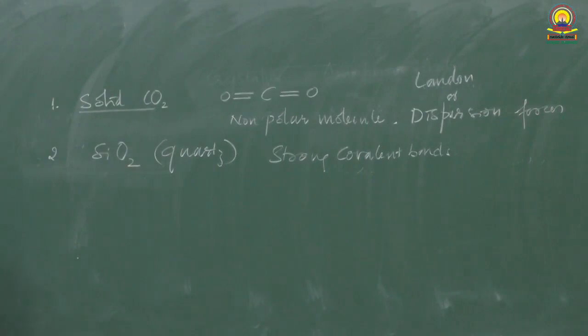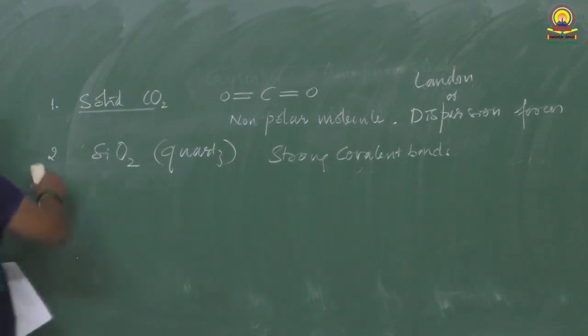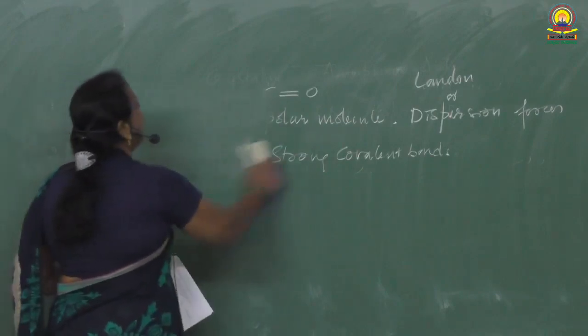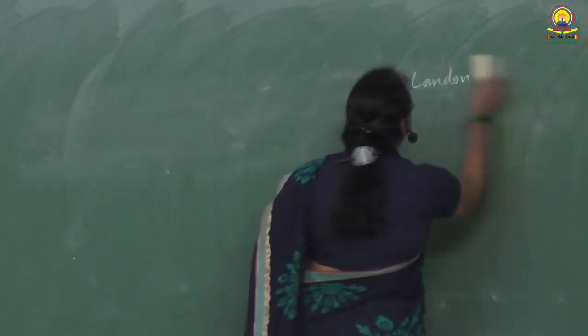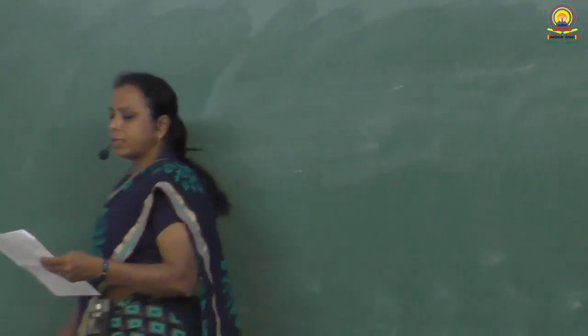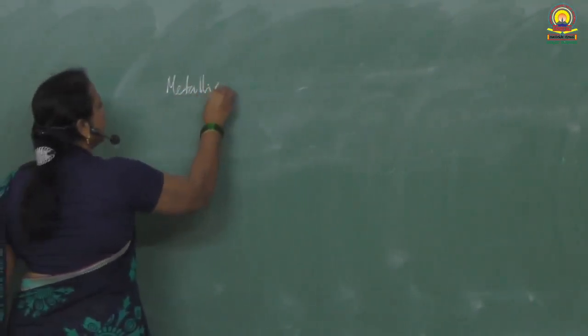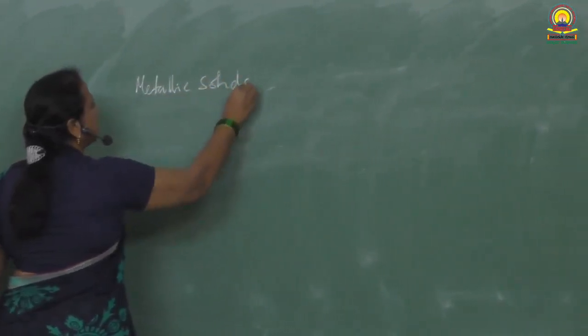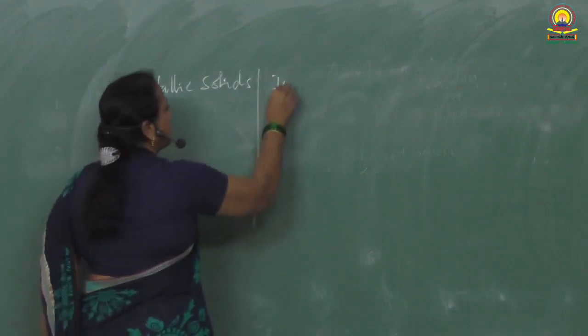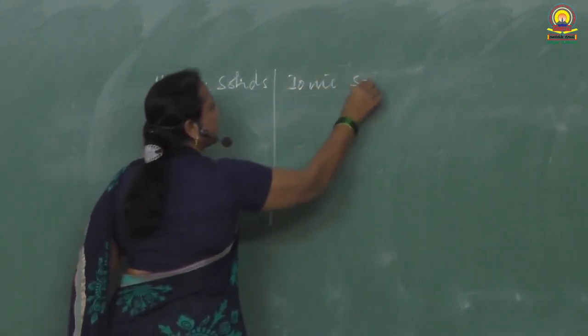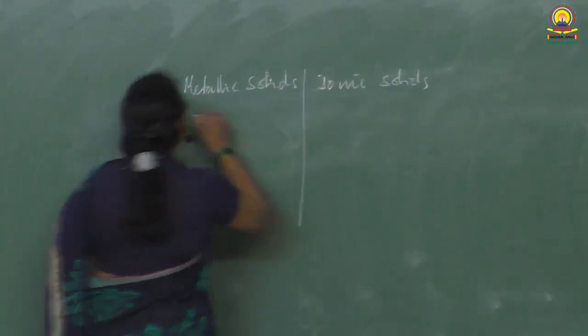Okay. Next is question number 3. Write the differences between metallic and ionic solids. Here they have not asked any particular property. We just have to mention the difference between these kinds of crystalline solids, metallic solids and ionic solids. We have to note the difference.